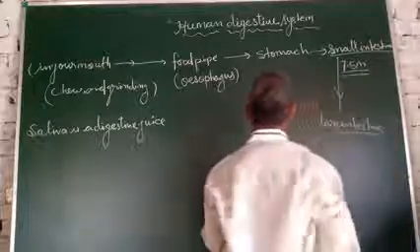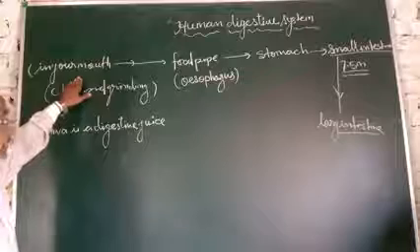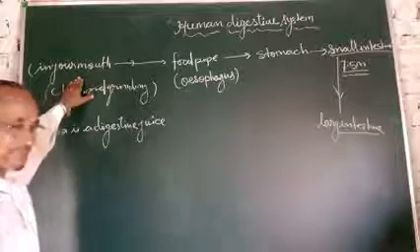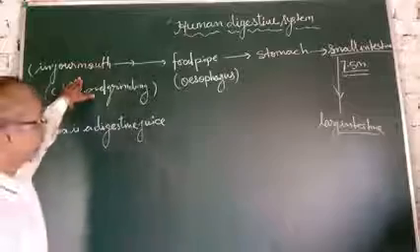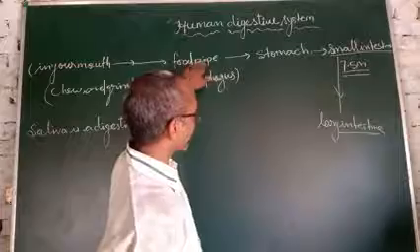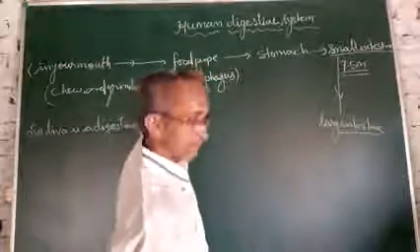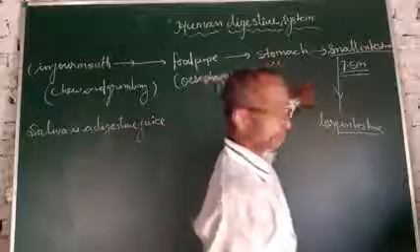Food starts from the mouth with the help of saliva, grinding with the teeth and churning, and goes by swallowing into the food pipe. After the food pipe it enters the stomach, and after the stomach it enters the small intestine.